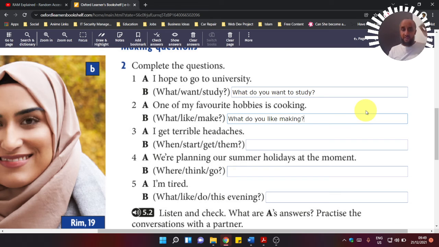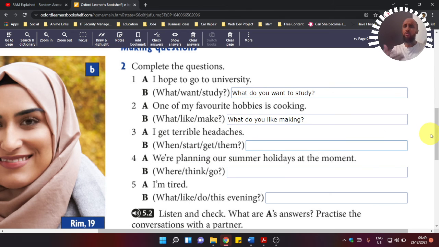So what about number three? We'll just do one more and then we'll continue in the next video with 4 and 5. Number 3 says, I get terrible headaches. So here we're talking about somebody who's currently having headaches. The obvious thing is, oh God, when did you start? When did it start? We're thinking about a date. So here we have the question word when, and we have the first verb start, and then the second verb get.